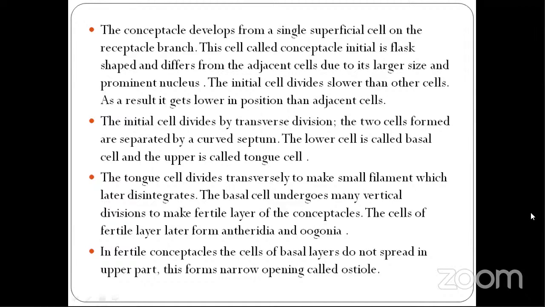Then the tongue cell divides transversely to make a small filament, which later disintegrates. The basal cell undergoes many vertical divisions to make the fertile layer of the conceptacle. The cells of the fertile layer later form antheridia and oogonia. In fertile conceptacles, the cells of the basal layer do not spread in the upper part. This forms a narrow opening called the ostiole.